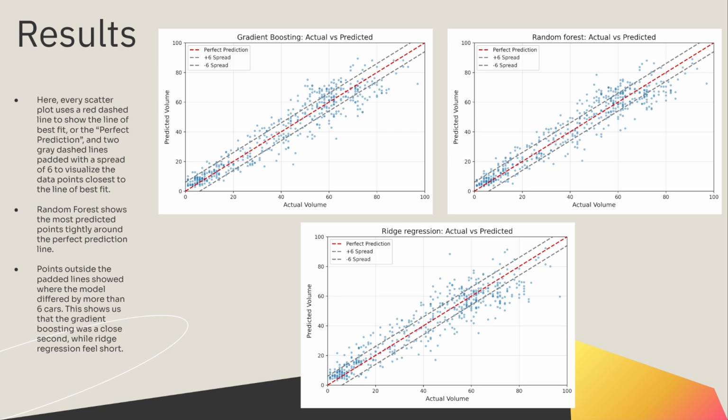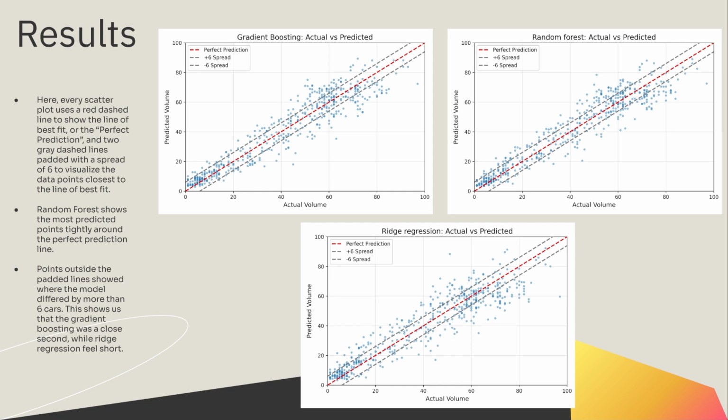These scatter plots give us an immediate visual confirmation of the numerical results. Each point represents a 15-minute interval in the test period, plotting actual versus predicted vehicle volume. The central dashed red line is the line of perfect prediction. We added 2 dashed gray lines defining a plus and minus 6 vehicle tolerance band. Basically, anything inside this band is essentially spot on for operational purposes.